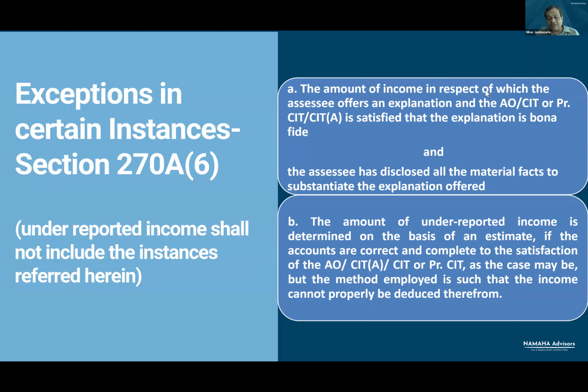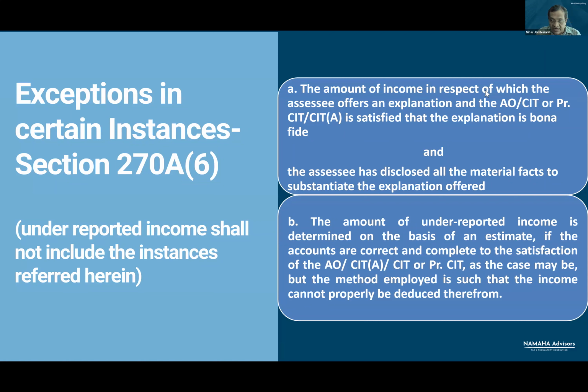But the assessing officer takes the view that a cooperative bank is not a cooperative society. The cooperative society produces a certificate obtained from cooperative bank, which indicates that this cooperative bank was registered under the Cooperative Societies Act.